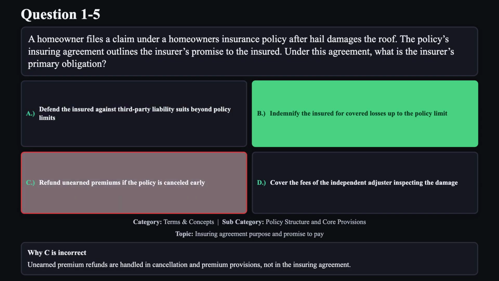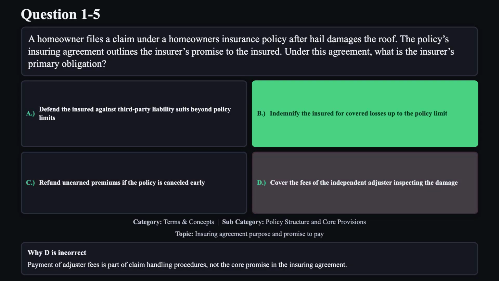Reason C is not correct. Unearned premium refunds are handled in cancellation and premium provisions, not in the insuring agreement. Reason D is not correct. Payment of adjuster fees is part of claim handling procedures, not the core promise in the insuring agreement.